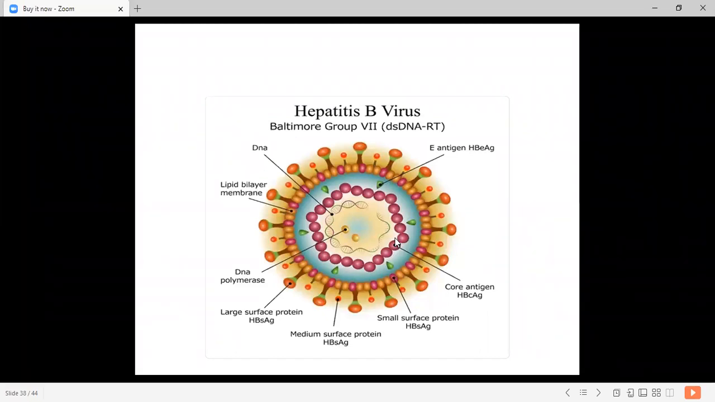Okay. Now, the surface antigen we will talk about within a few minutes. I'm going to end this meeting because the time is ending. So I'm going to stop the lecture, and please reconnect within a few minutes. We can complete the hepatitis B virus today only.